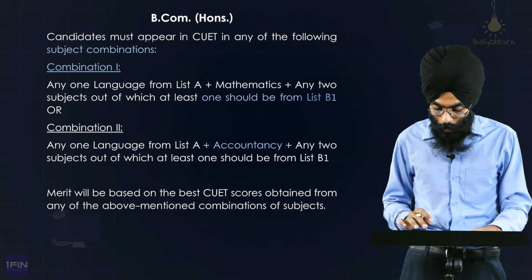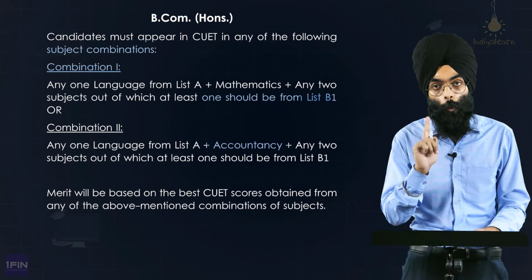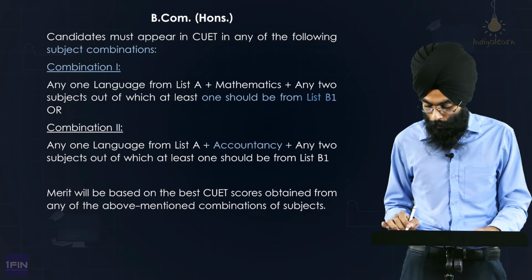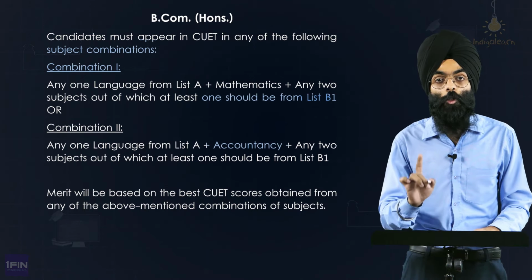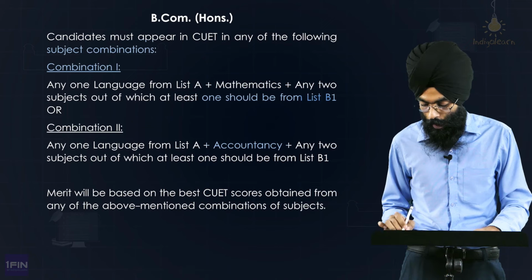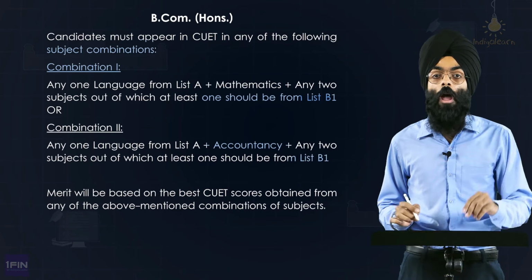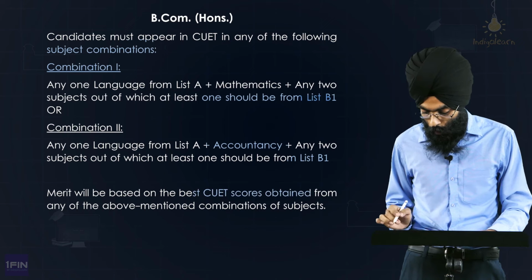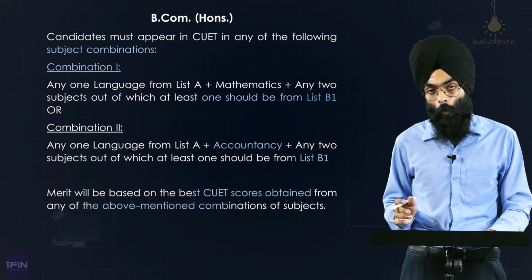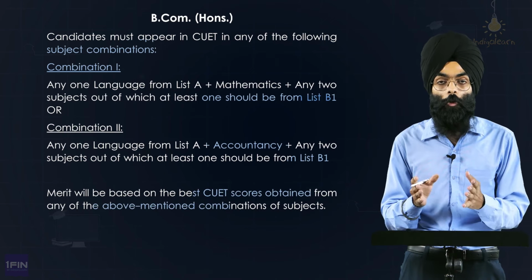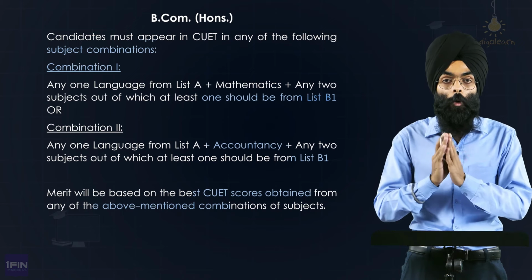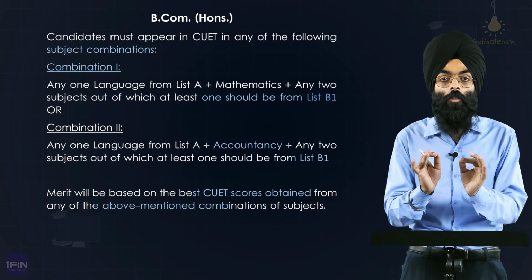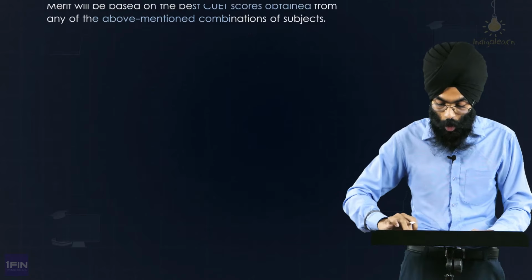Now coming back, combination 2: any one language from list A, accountancy, and any two subjects out of which one must be from list B1. Again, you can take two subjects from B1 but not from B2. Merit would be based on the best CUET scores obtained from any of the above mentioned combinations. So whatever combination you choose, the university would base your merit on the basis of your best score. So you need not fear that.